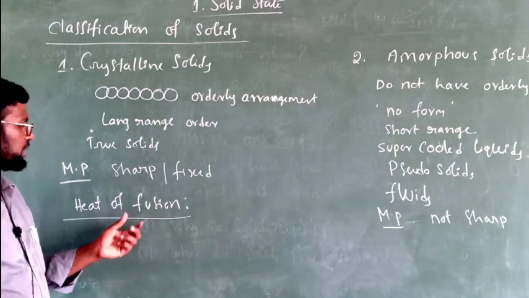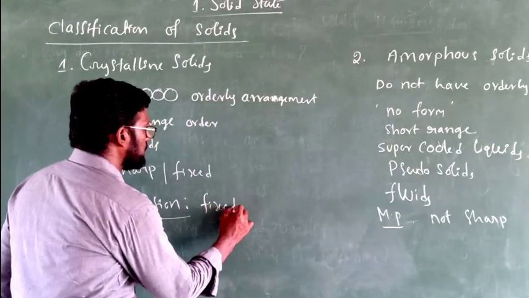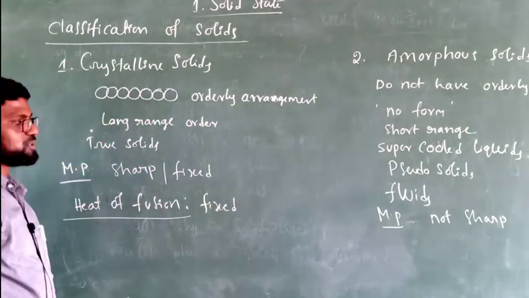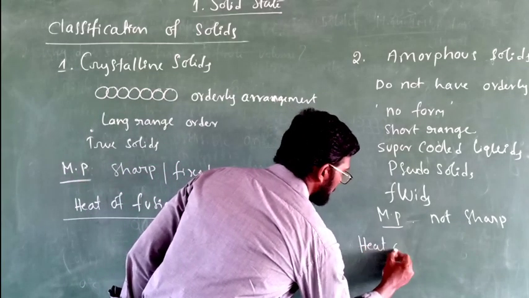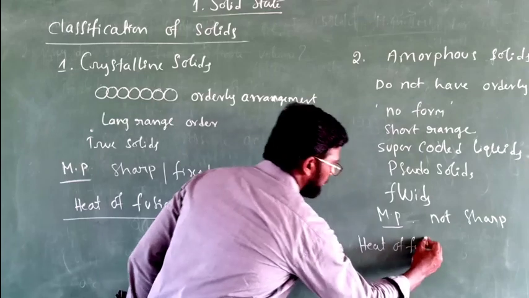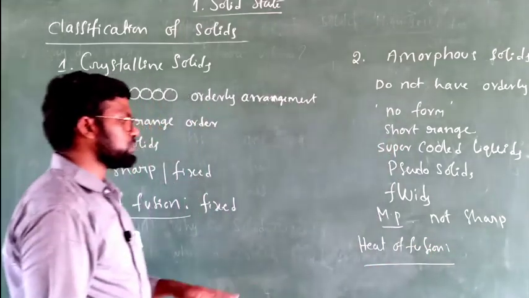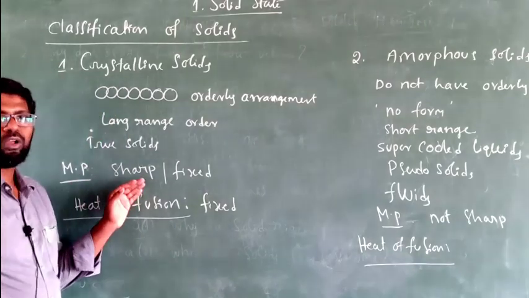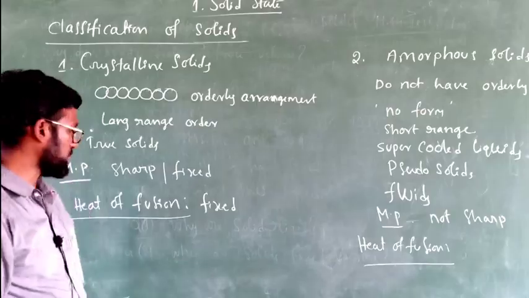The value of enthalpy of fusion is fixed or definite for crystalline solids, whereas heat of fusion for amorphous solids is not fixed, not sharp.